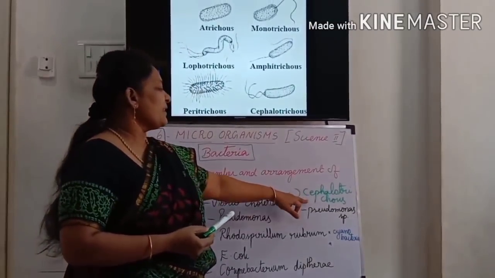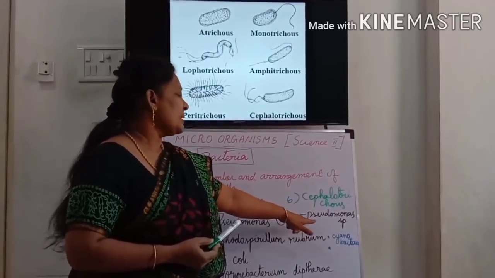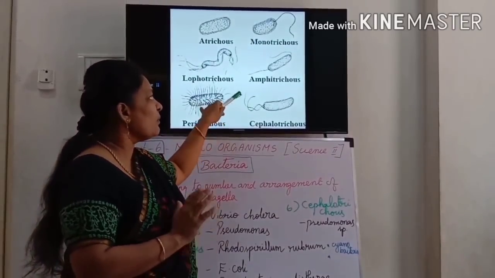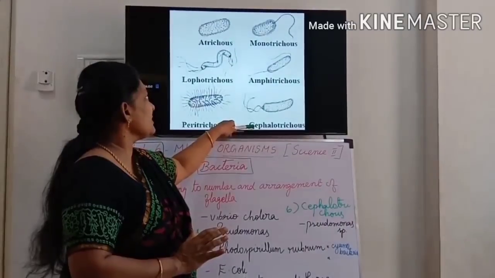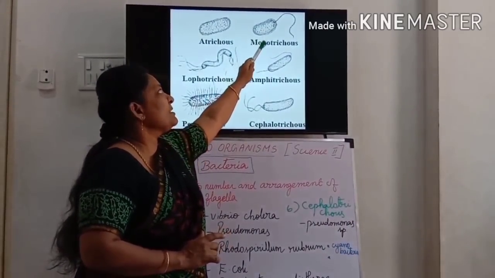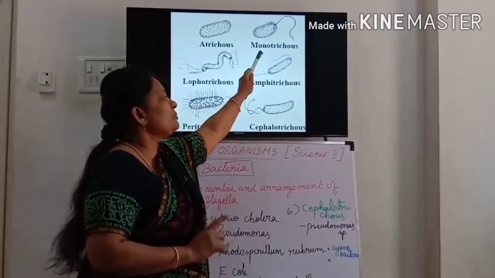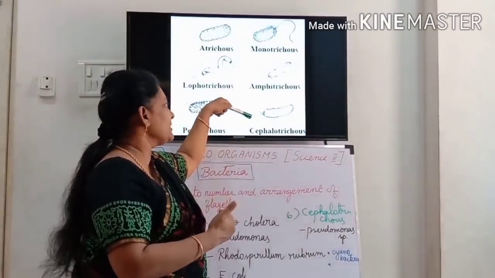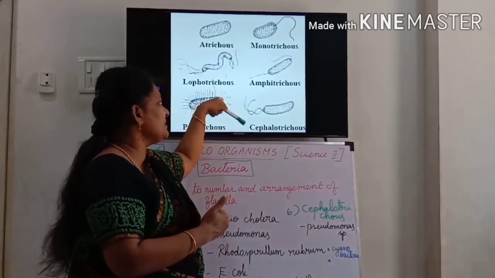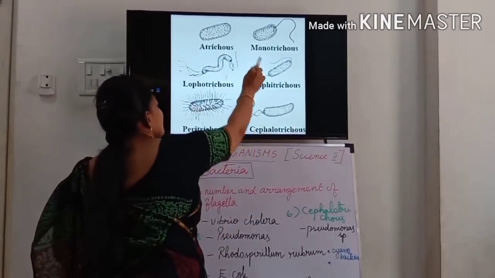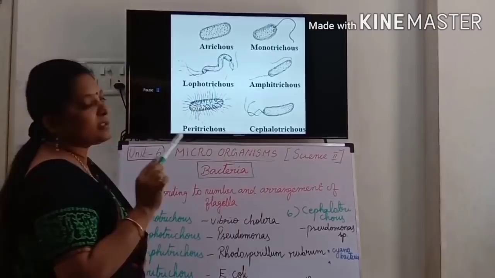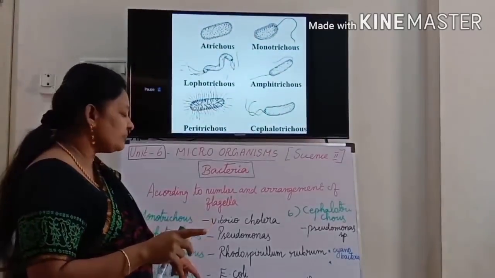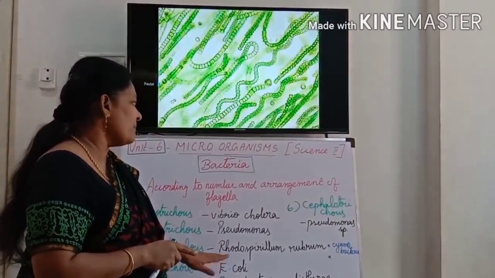Then the sixth one is cephalotrichous. The example is Pseudomonas species. So what is cephalotrichous? A tuft of flagella present on one side. If only one flagellum is present on one side, that is called monotrichous. In the same way, a tuft of more than one flagellum starting from one corner means cephalotrichous. Here it is a little confusing, so be very clear about this. Mono means single flagellum, cephalo means a tuft of flagella at one end. Okay, these are the types of bacteria.